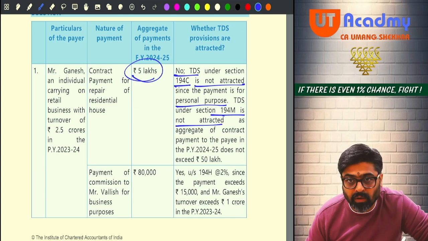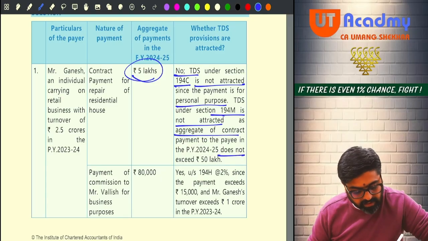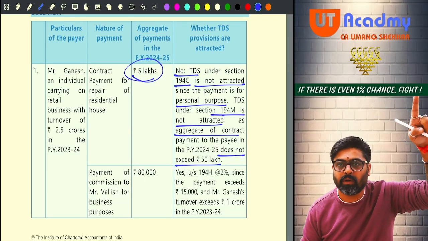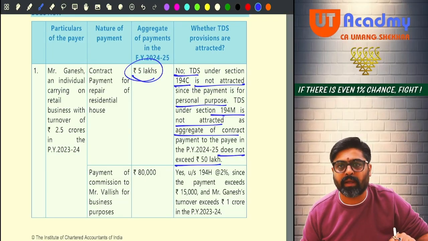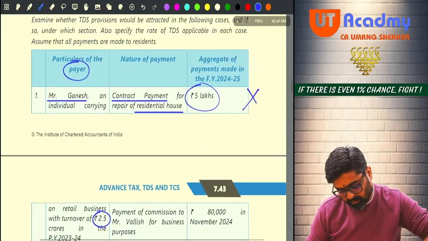Why? Because it is a personal. No, as the aggregate of the contract payment does not exceed 50 lakhs. This is the reason. If this would have been more than 50, no, definitely the TDS under 194M would have been there. Getting my point? Next one. Point number 2.